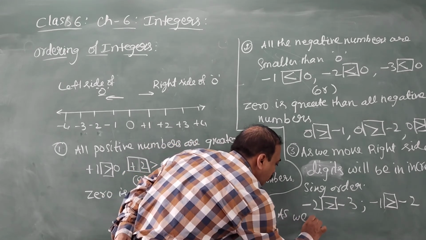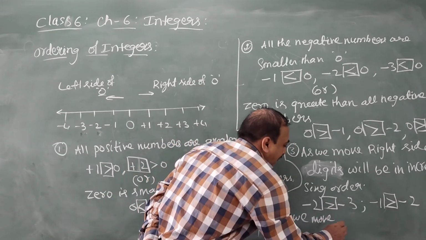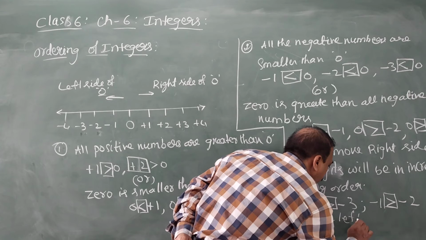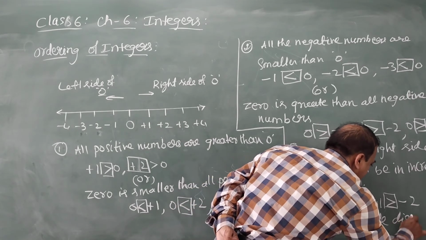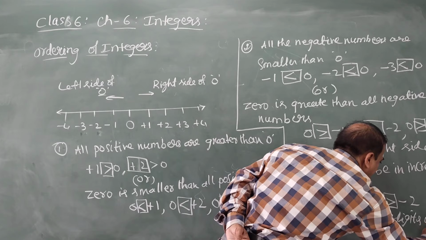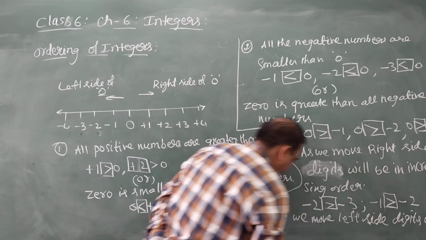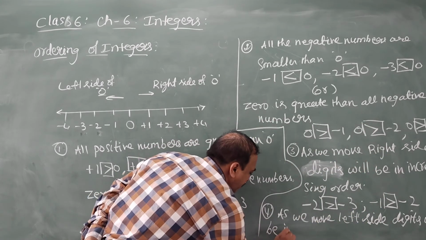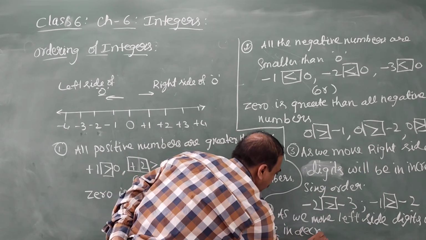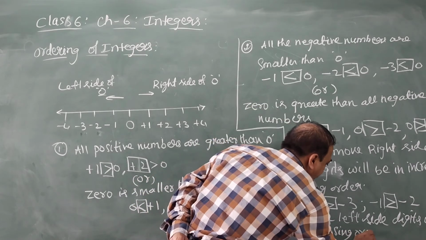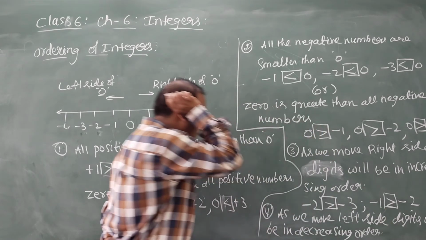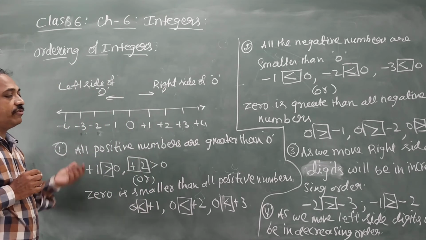As we move to the left side, digits will be in decreasing order.